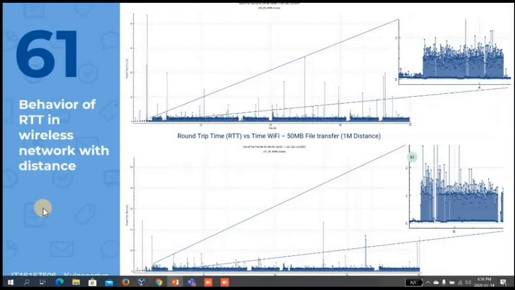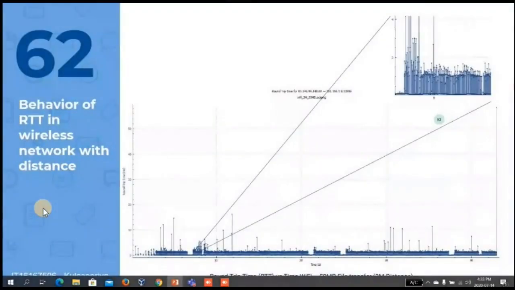Then I devised a parameter, that is the distance between the source and destination, that I have tested in a real world scenario. So I have tested for 1 meter, 2 meters and 3 meters. As you can see from the graphs, the RTT value fluctuations slightly increase due to the distance, but it is not the main factor. So according to these experiments, I have determined that distance is not the main factor, and the main factor is the signal strength of the network.